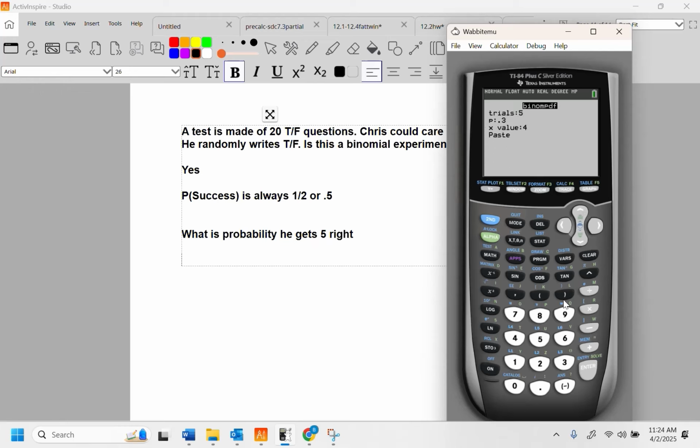And we have 5 right, so 5 trials. Probability of success is 0.3. Sorry, the number of trials here is how many questions you have. It's 20. 20 trials. Probability of success is 0.5. And we're hoping that he gets 5 right. 0.0148, okay? 0.0148. Let me snipe that.